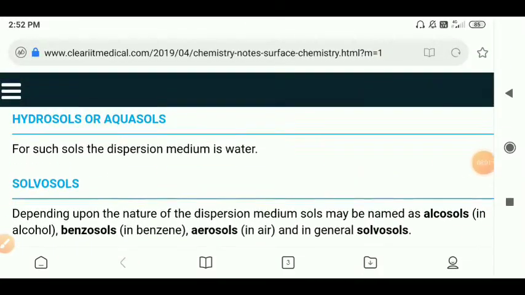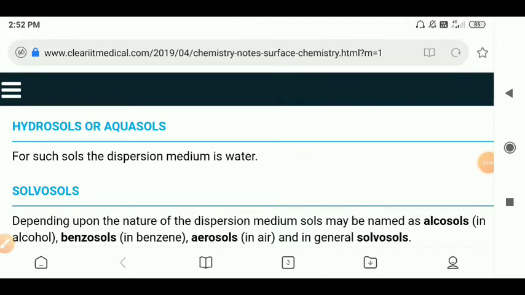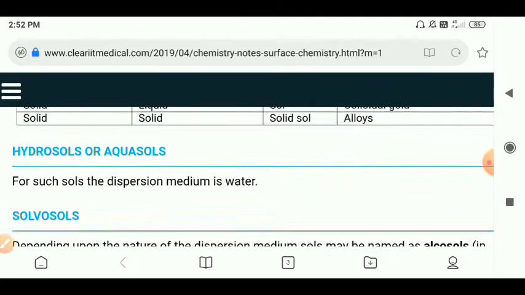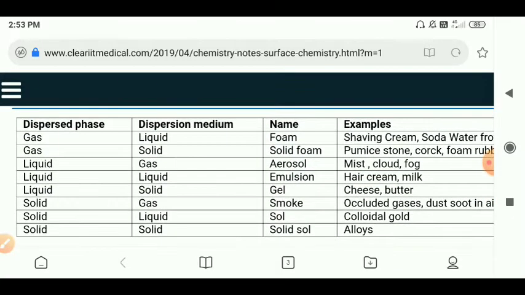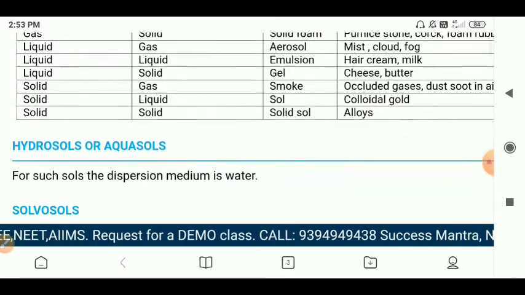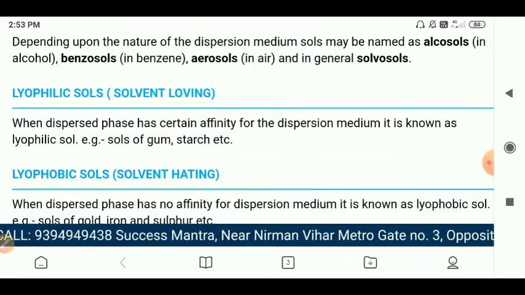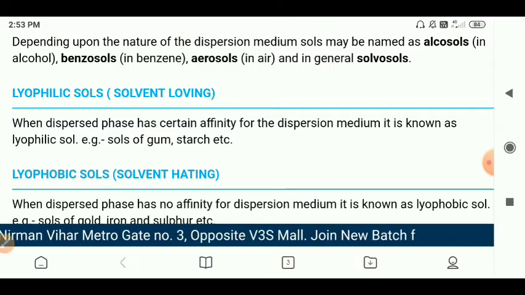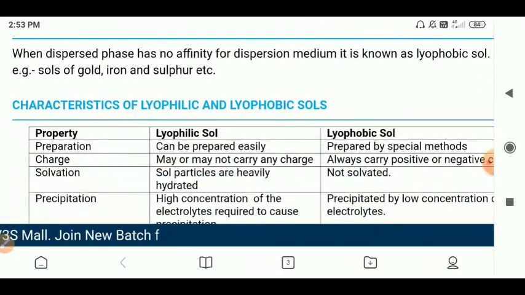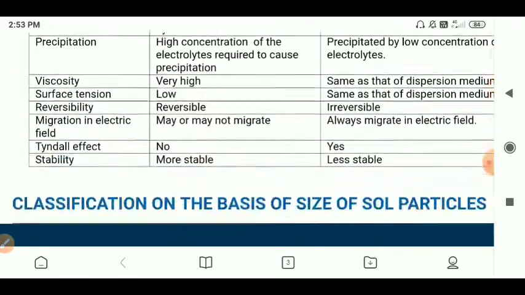Based on the dispersion medium, we classify into two types: one is hydrosols or aquasols, and the next is called solvosols. Then, based on the physical state, colloidal solutions can be classified into 8 types: gas liquid, gas solid, liquid gas, liquid liquid, liquid solid, solid gas, solid liquid, and solid solid. So this is the classification of colloidal solutions.